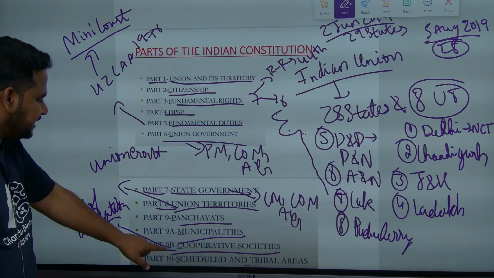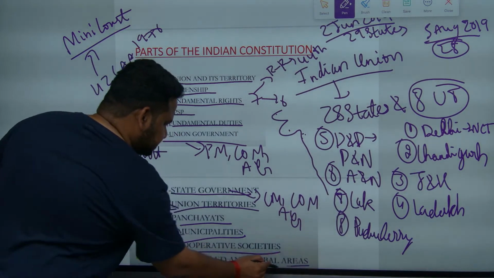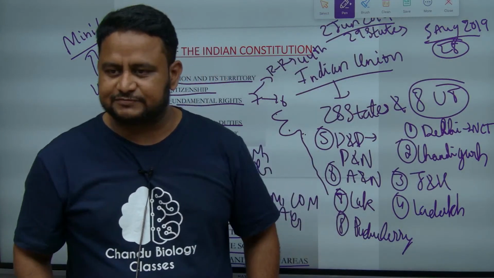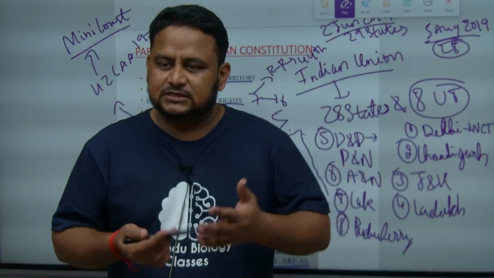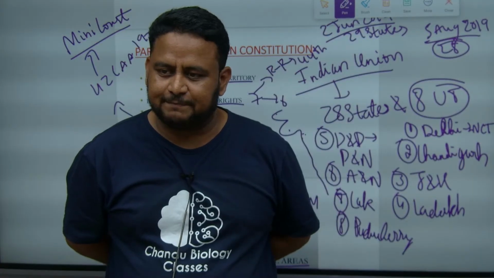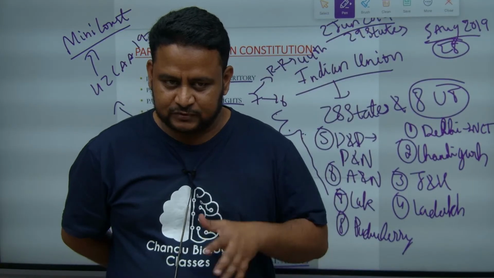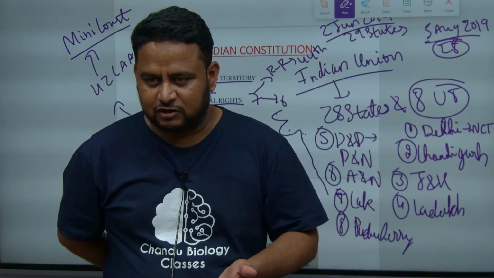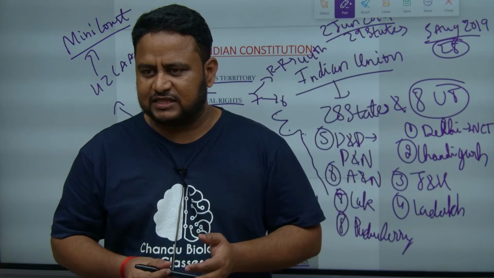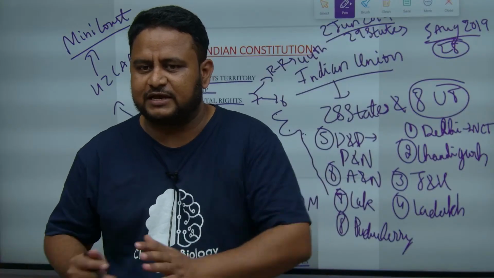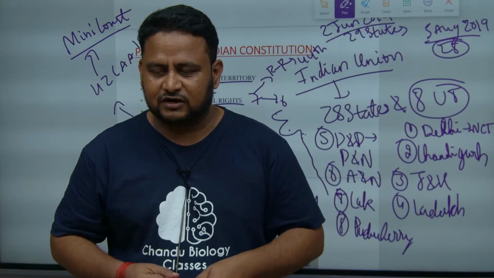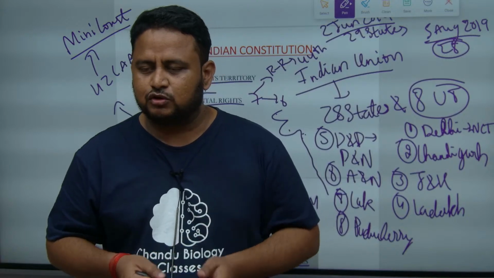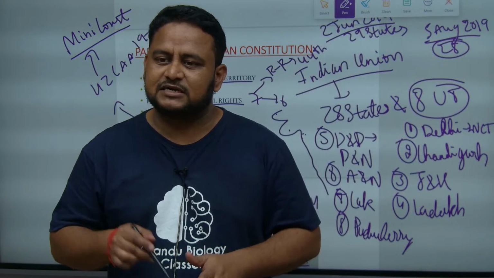Okay. Next thing, part 10, scheduled and tribal areas. Part 10 is talking about scheduled and tribal areas, that is the areas where there are scheduled caste people or scheduled tribe people. Tribal areas are certain forest areas where tribal people dwell because they have their unique culture. For them you cannot apply the same rule that you apply in the cities or some normal towns. For them you have to give some liberty because you have to respect their culture. So, the provisions of the constitution for them are a little different.